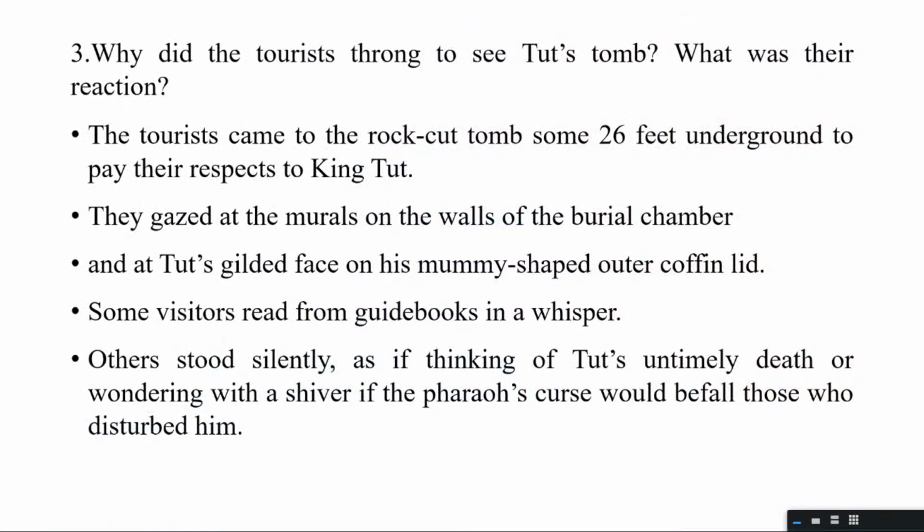Why did the tourists come together to see Tut's tomb? What was the reaction? The tourists came to the rock-cut tomb. This tomb was 26 feet underground. They had come to pay their respects to King Tut. They gazed at the murals on the wall, the drawings and the pictures on the wall of the burial chamber. King Tut's gilded face and mummy-shaped outer coffin, which you've already seen in pictures. The coffin had the shape of a face, like his own face.